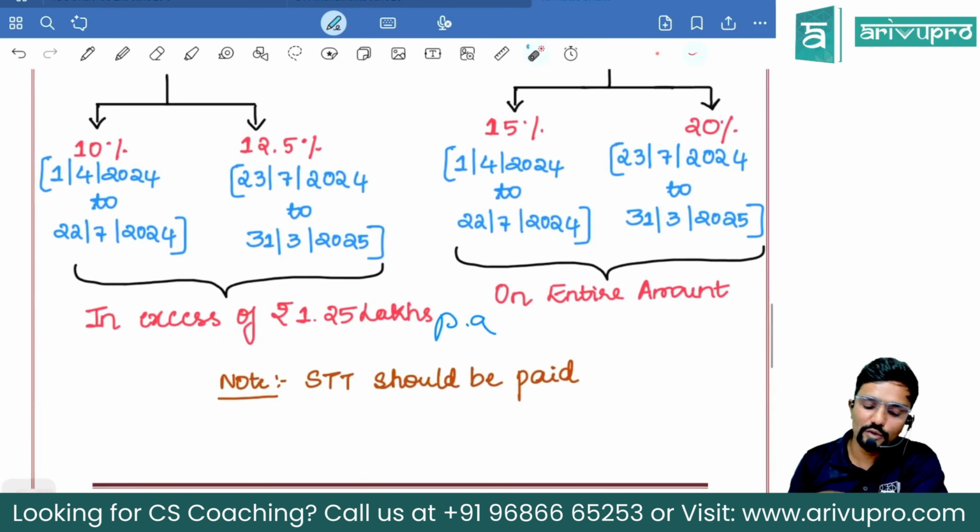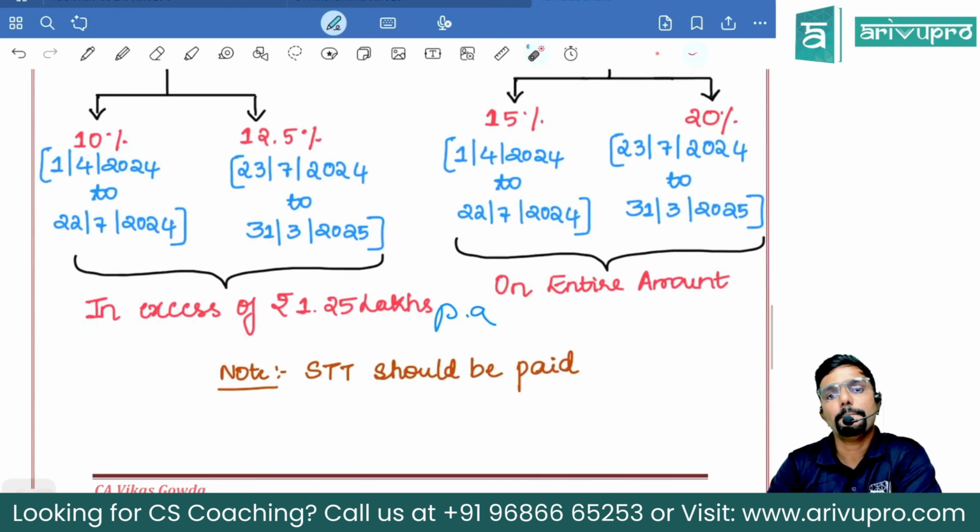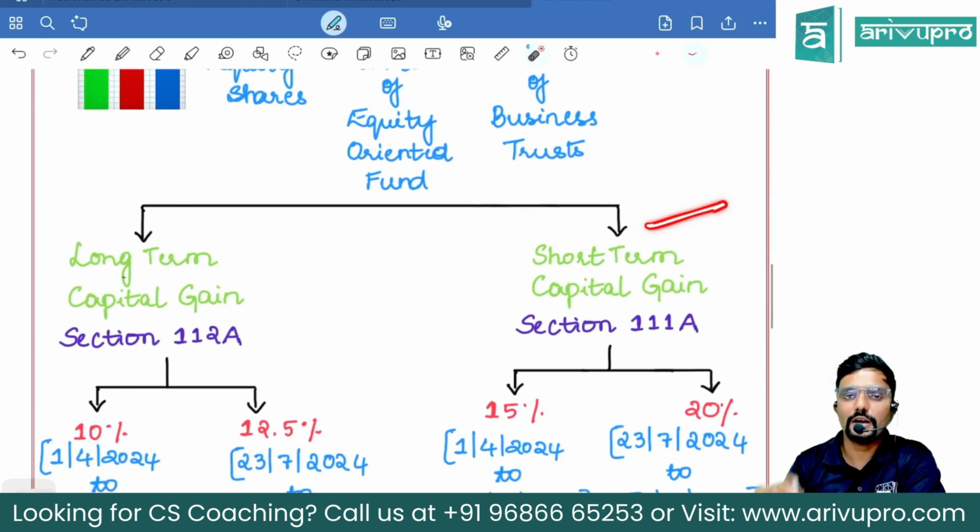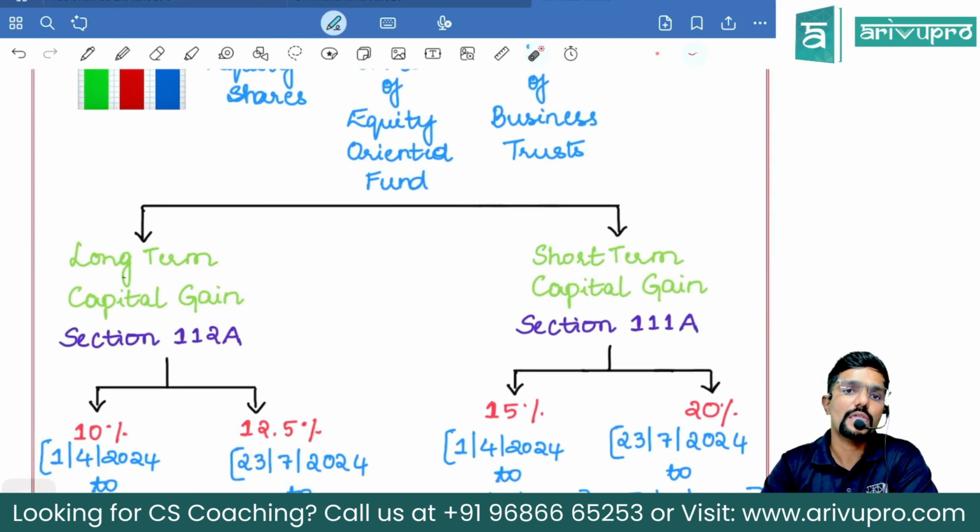The condition for both of them is STT should be paid. Sir, what if STT is not paid? Then short term will be a normal income taxable at normal rate and long term will be covered under 112, not 112A.